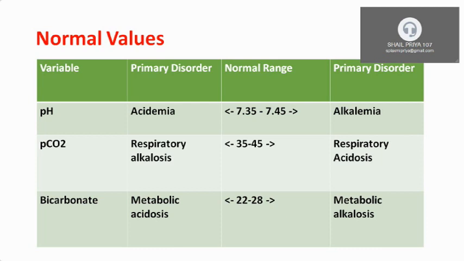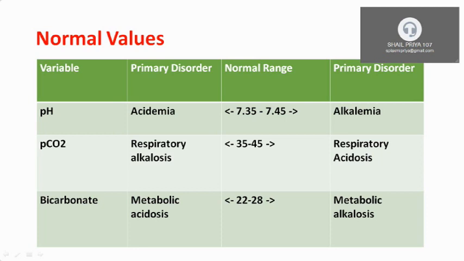As you all know, first you see the middle column, that the normal range for pH is 7.35 to 7.45. So if the pH is less than 7.35, it will cause acidemia, and if it is more than 7.45, it will cause alkalemia or alkalosis. Now you look at the PCO2. PCO2 normal range is 35 to 45, and the unit is millimeter of mercury.